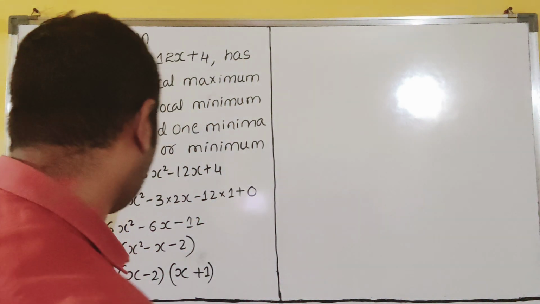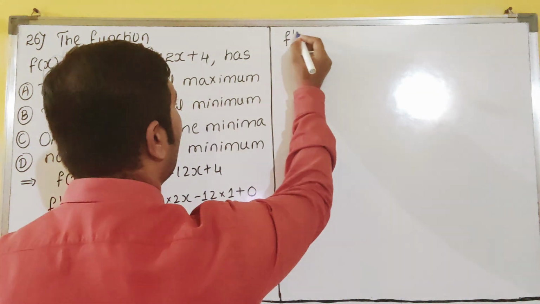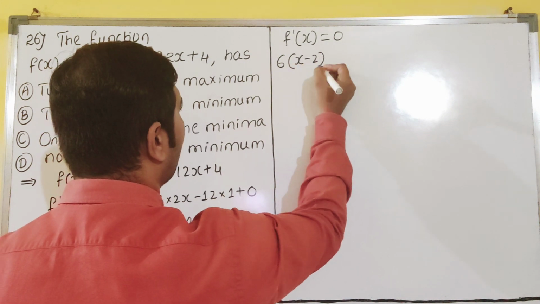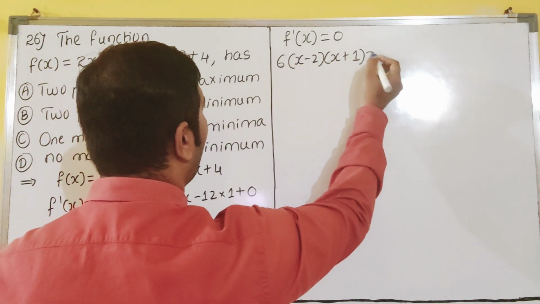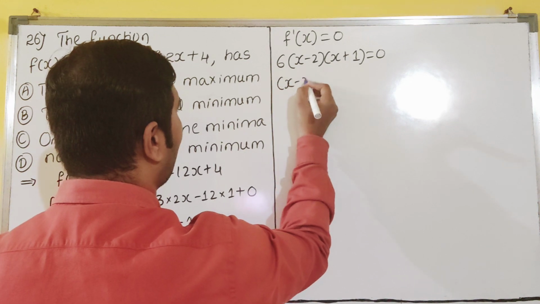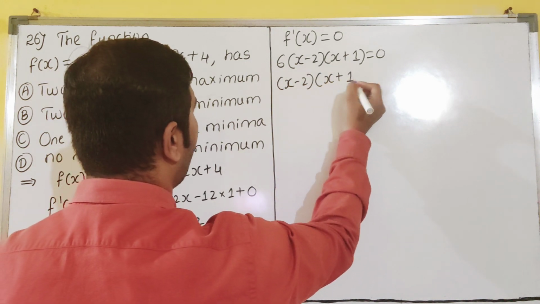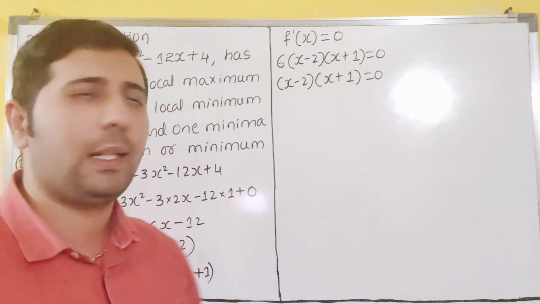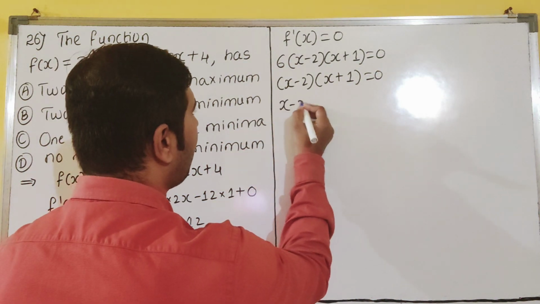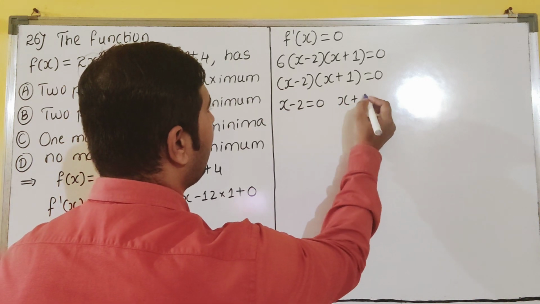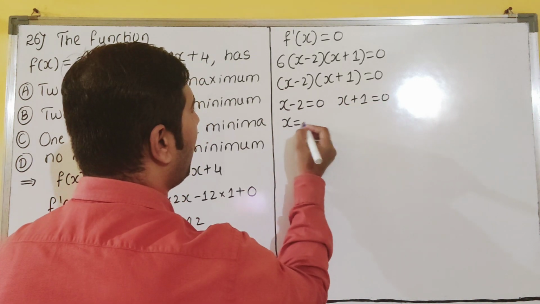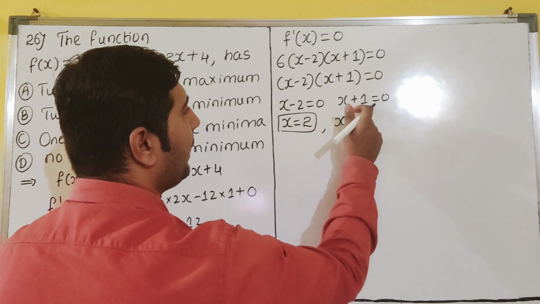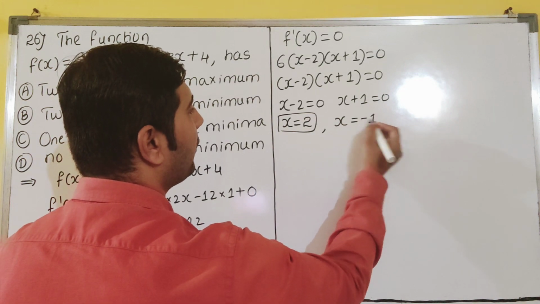Got it? So now see here, f dash of x, next step is what? f dash of x is equal to 0. 6 into x minus 2, x plus 1 is equal to 0, dear students. 6 you take that side, 0. So x minus 2, x plus 1 equal to 0. 6 will go down. 0 by 6 is 0 only, dear students. Everyone knows this. x minus 2 equal to 0, x plus 1 equal to 0. So x is equal to what? 2 you will get. So minus 2 will become plus 2. And plus 1 will become minus 1. So x is equal to minus 1.